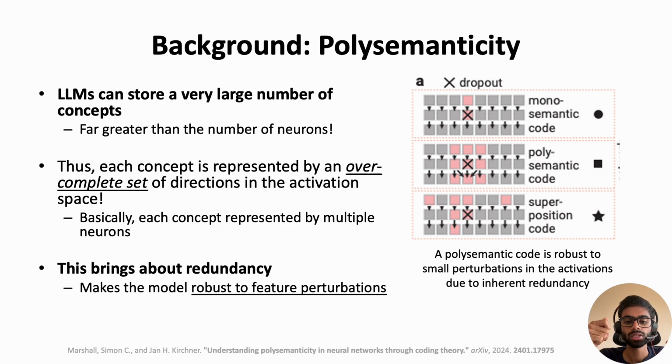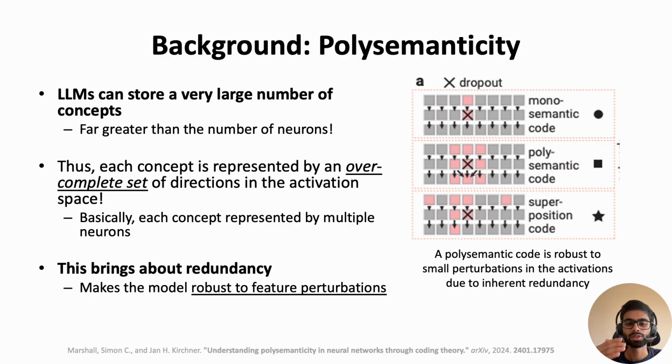So the only way this is possible is that each concept is represented by a group of neurons in each layer. And inherently this brings about some redundancy in the representation because if one or two neurons in that group are missing, corrupted, or dropped out, the feature can be reconstructed when it moves to the next layer by the other neurons in that group.